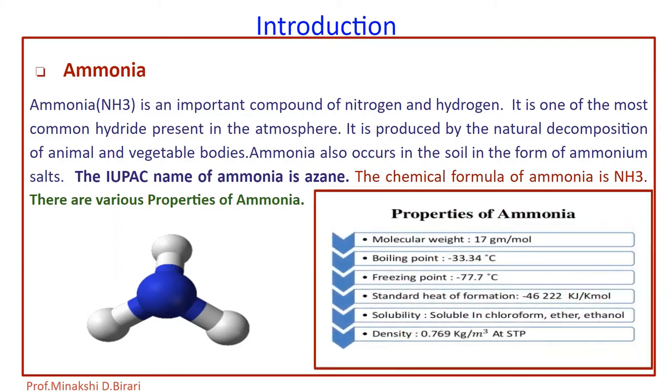These are molecular weight 17 gram per mole, boiling point minus 33.34 degrees Celsius, freezing point minus 77.7 degrees Celsius. Ammonia is soluble in chloroform, ether and ethanol. It has density 0.769 kilogram per meter cube at STP.